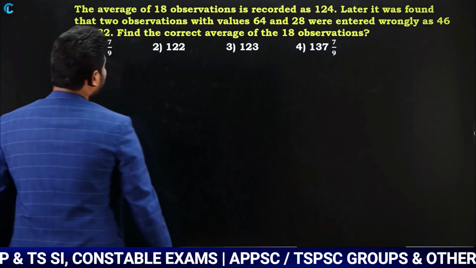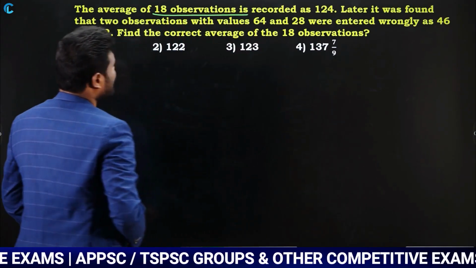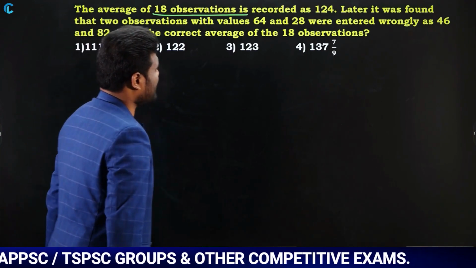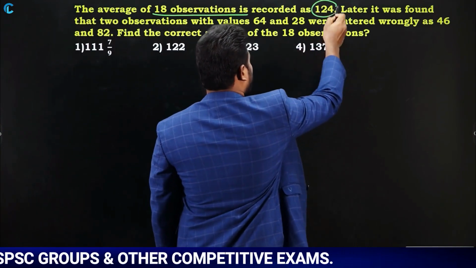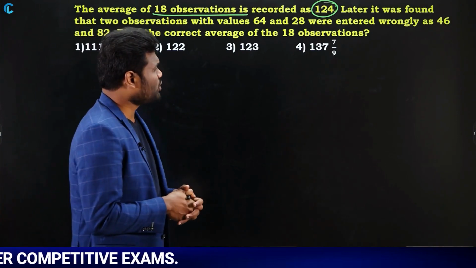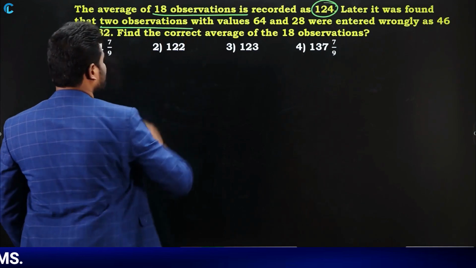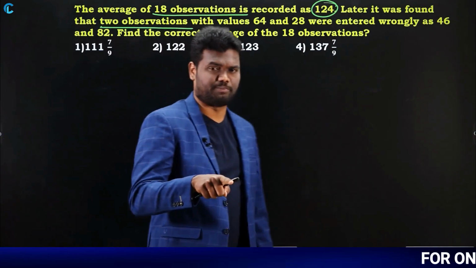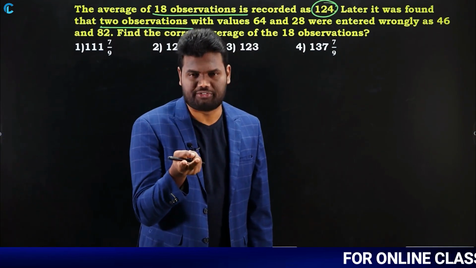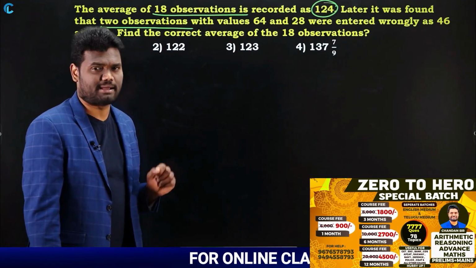The average of 18 observations is recorded as 124. 18 observations, average is 124. Later it was found that 2 observations. Look here, in the previous questions we have discussed 1 observation. Now in this question it's about 2 observations, and this was the exact question that was asked in SSC examinations.